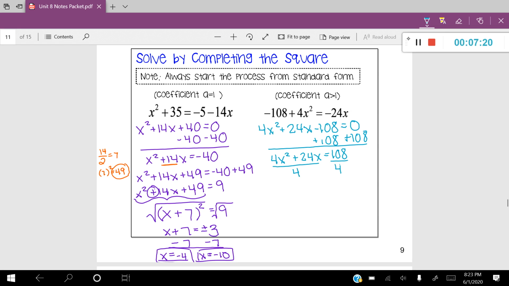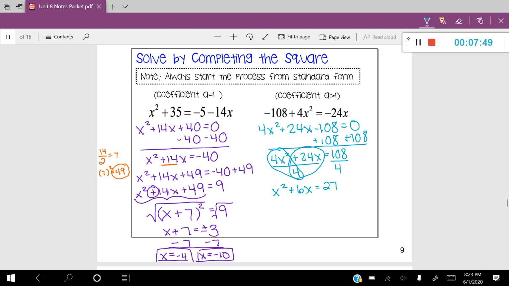Now, you'll remember back in Unit 1, we talked about how to simplify this fraction here. So let's go ahead and do that. I'm going to use the little butterfly method that we learned. So 4x squared divided by 4 is going to leave us with x squared. And then positive 24x divided by 4 is going to leave us with positive 6x. And 108 divided by 4 on the other side is going to leave us with 27. So you can see what that did.